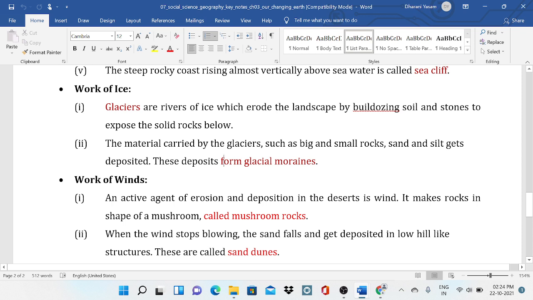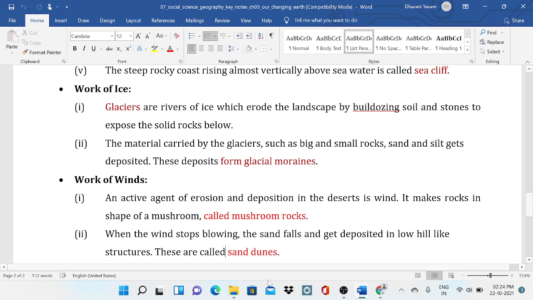An active agent of erosion and deposition in the deserts is wind. It makes rocks in the shape of mushrooms, called mushroom rocks. When the wind stops blowing, the sand falls and gets deposited in low hill-like structures.